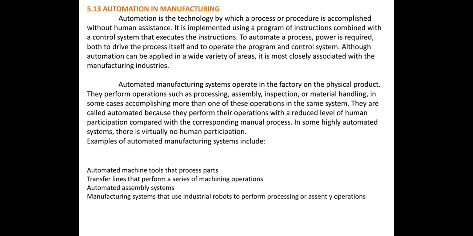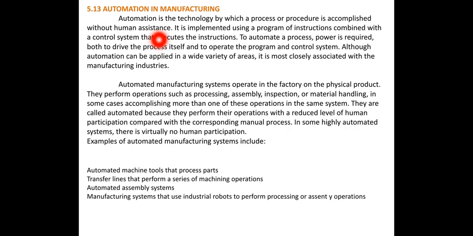So this is the last video which will complete module number 5. In this video we are going to discuss automation in manufacturing. Already you have studied this in the computer integrated manufacturing subject, the SIM subject. Automation is the technology by which a process is accomplished, means completed, without human assistance.